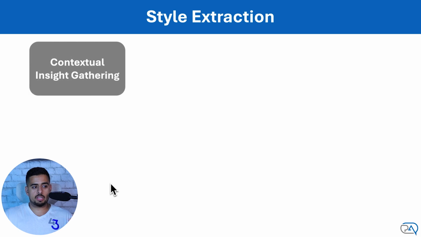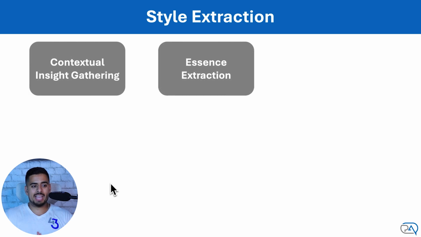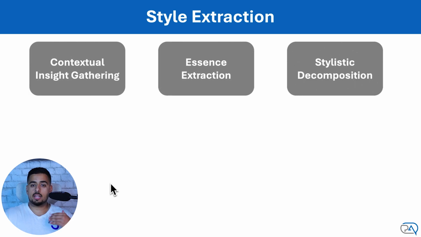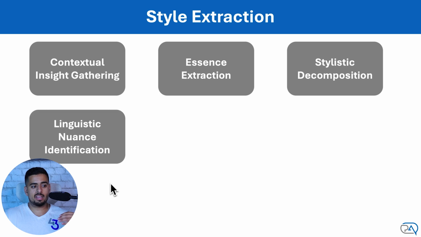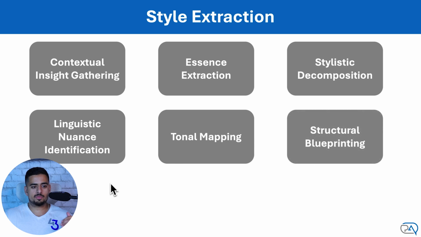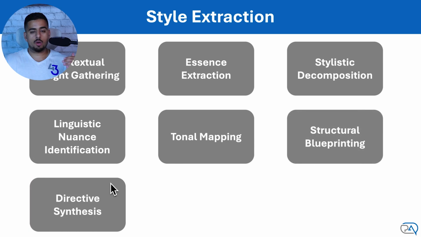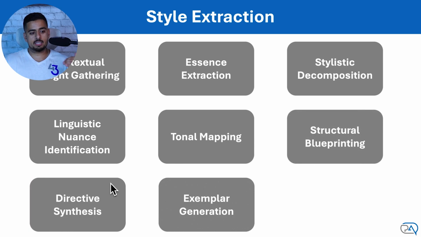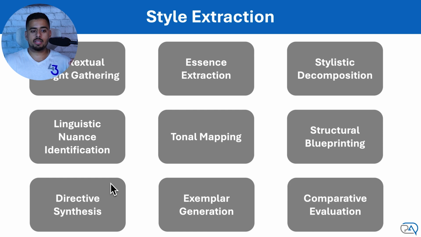So we have contextual insight gathering, essence extraction, stylistic decomposition, linguistic nuance identification. If you're worried right now, don't worry. We're going to break this down. Tonal mapping, structural blueprinting, directive synthesis, exemplar generation, and finally comparative evaluation, with the first 8 being the real core foundation of this. We'll go through each one by one now.